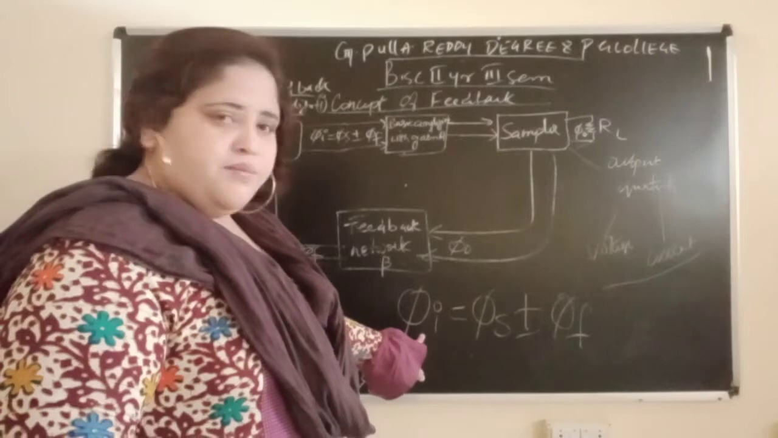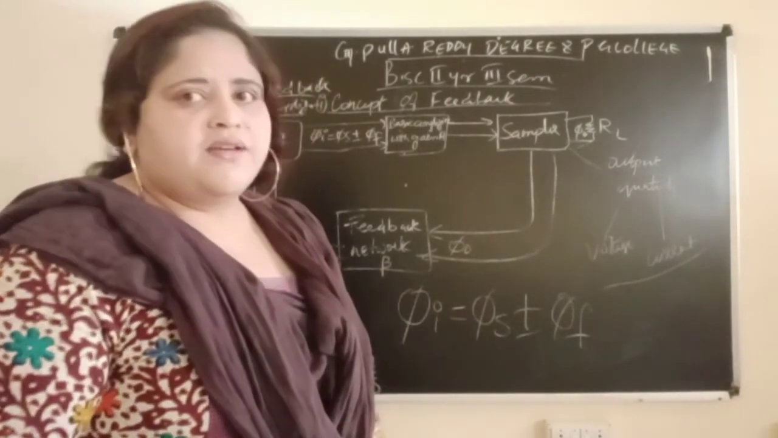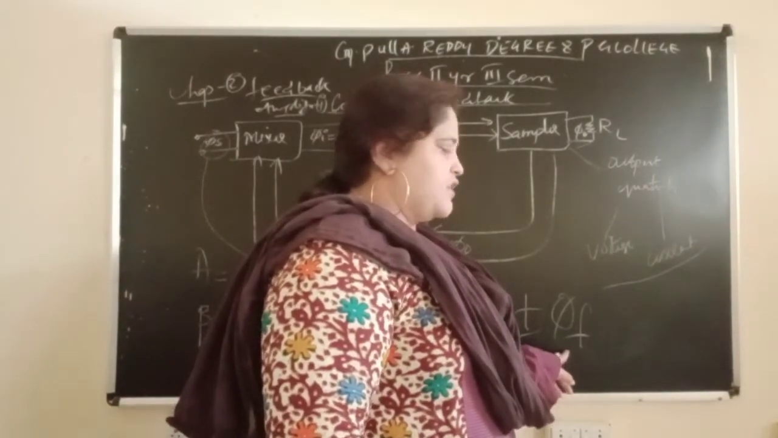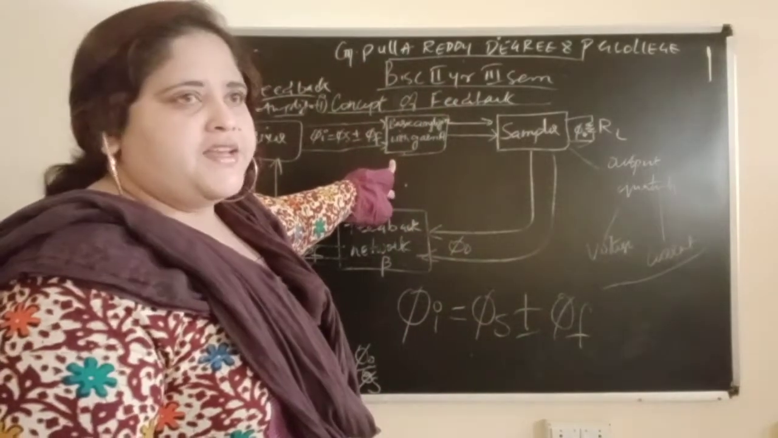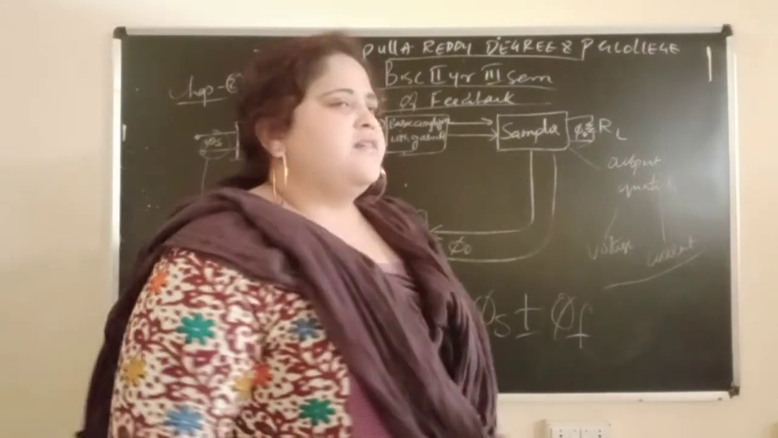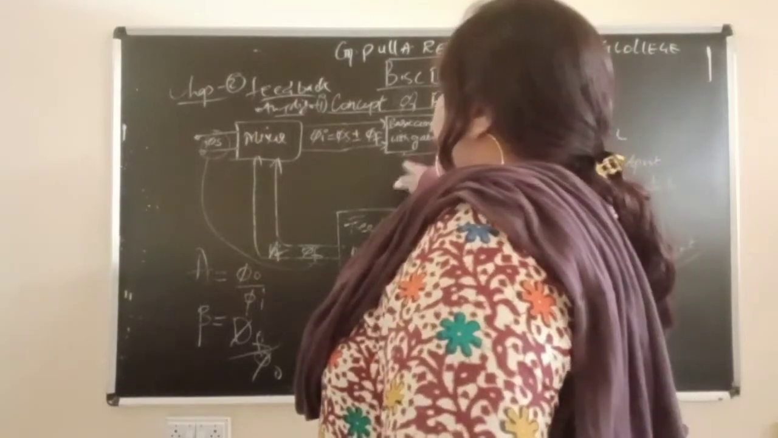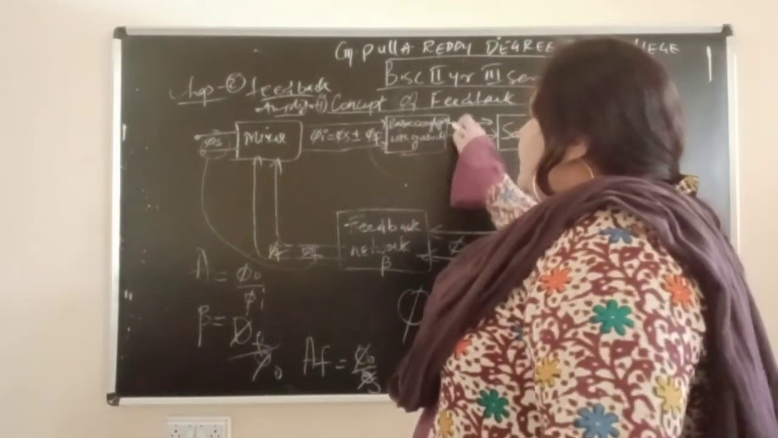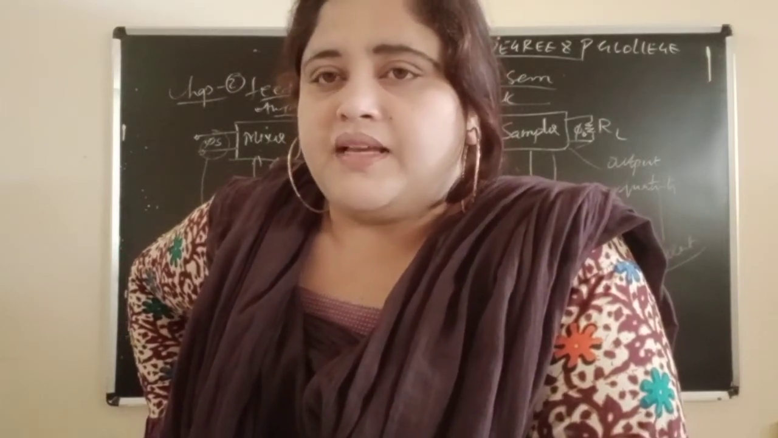According to that, the mixer will give this input: phi I equal to the external signal source plus or minus the fraction of the output quantity, which is nothing but the feedback fraction phi f. It will give this to the basic amplifier. After that, the basic amplifier will decide whether to take the positive or negative feedback. So lastly it is going to where? To the basic amplifier. At last it is going to the basic amplifier.